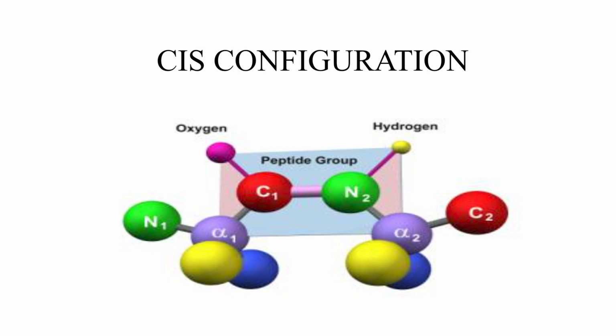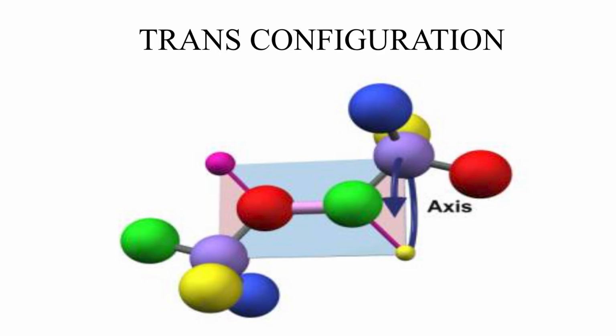The bond is planar and the group can take one of two configurations. What are these configurations? These configurations are cis or trans. That means the peptide bond can take either the cis configuration or the trans configuration. You can see in the coming diagram. This is the cis configuration of two amino acids joined with a peptide bond, and next, this is the trans configuration. So, it can be in either the cis or the trans configuration.